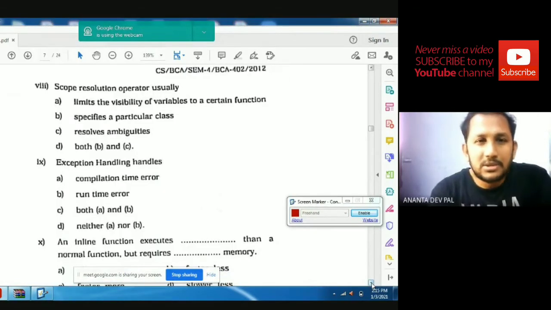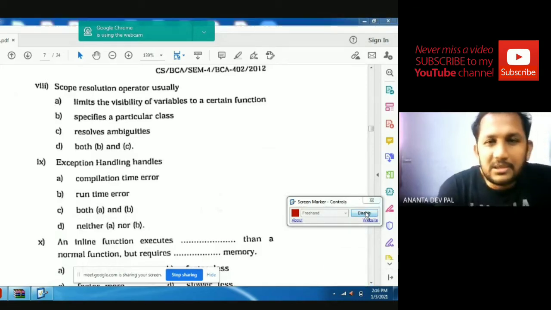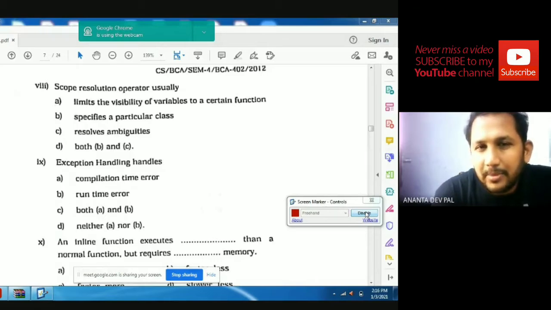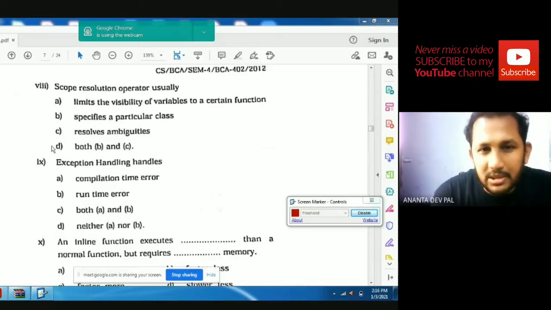Question number 7. Scope resolution operator limits the visibility of a variable to a certain function, specifies a particular class, or resolves ambiguities. Answer is both B and C: specify a particular class and resolve ambiguity.